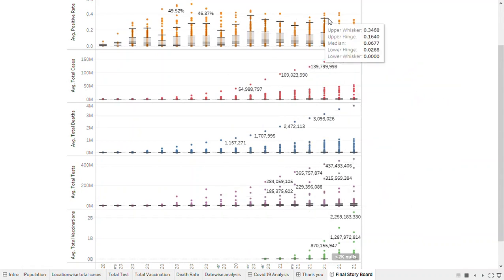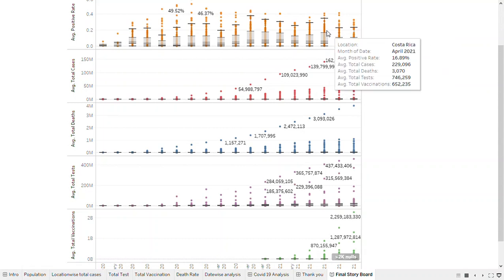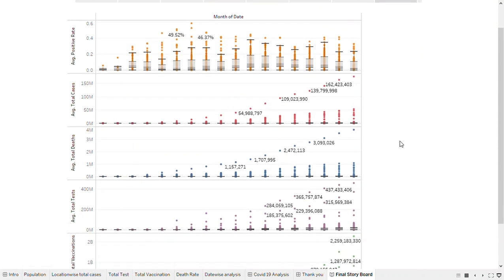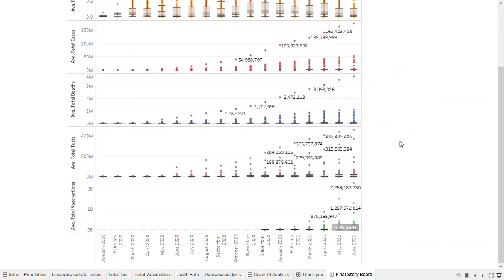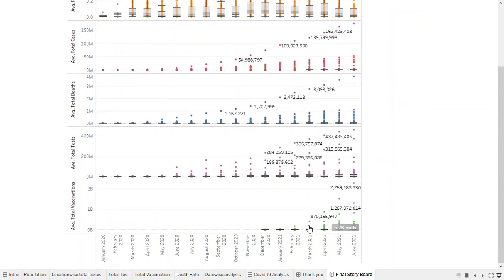This also shows total deaths, total tests, total cases, positive rate, total vaccination, location-wise. We can draw insights from this. During the summer season, the number of cases increased and during the monsoon season, it decreased. The positive thing here is that the number of vaccinations is increasing drastically, which means awareness about vaccination has spread more, so people are taking the vaccine, which will be beneficial.